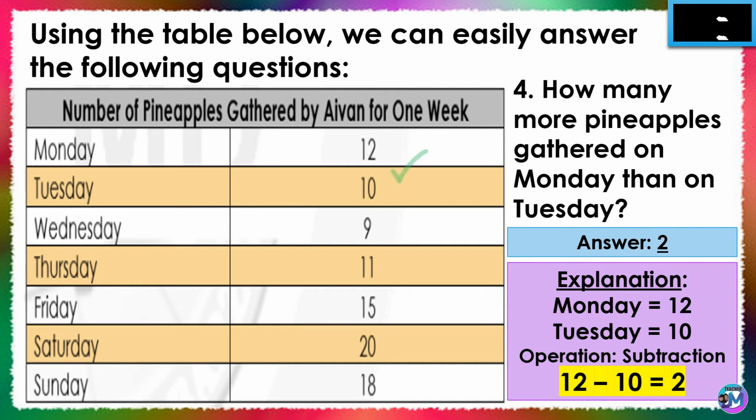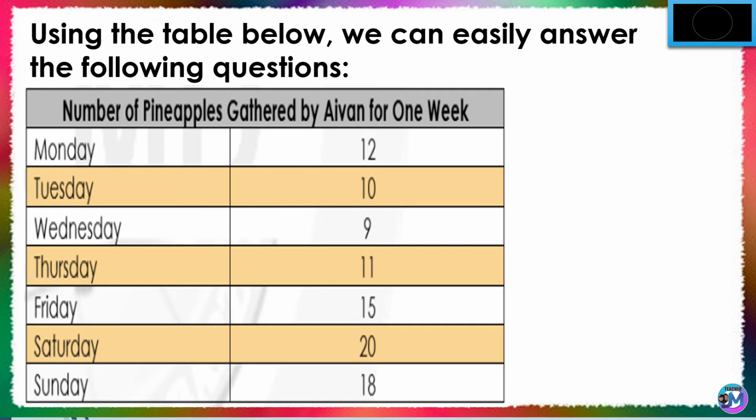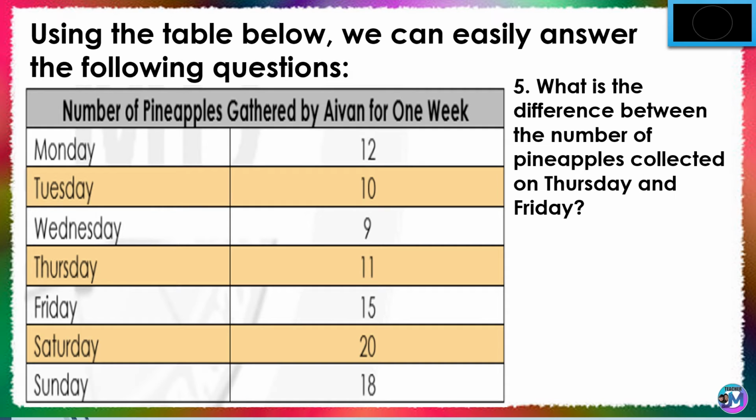Here is the explanation. On Monday, Avon gathered 12 pineapples. On Tuesday, he gathered 10 pineapples. The operation to be used is subtraction. Therefore, 12 minus 10 is equal to 2. Question number 5. What is the difference between the number of pineapples collected on Thursday and Friday? You're correct. The answer is 4.